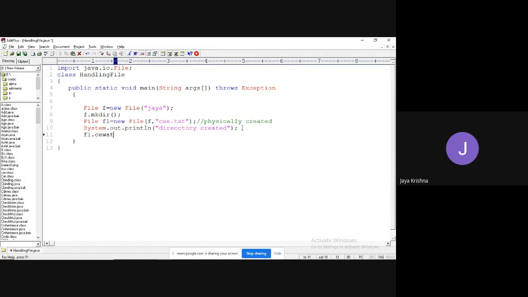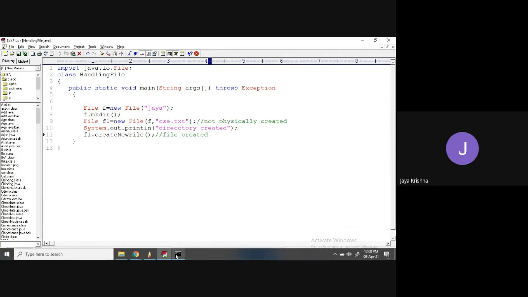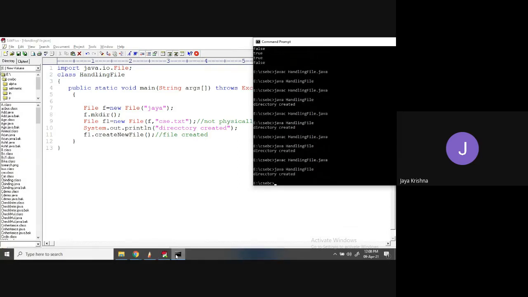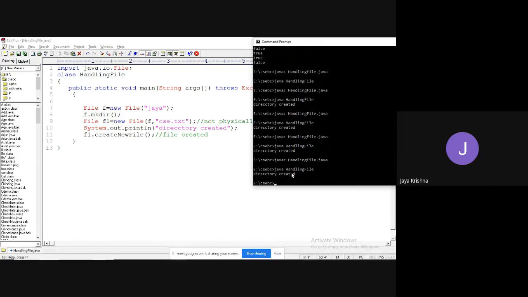So for that, we need to use createNewFile. Observe, it is not physically created. File created. Observe, if I execute, directory created. Okay, file also created.